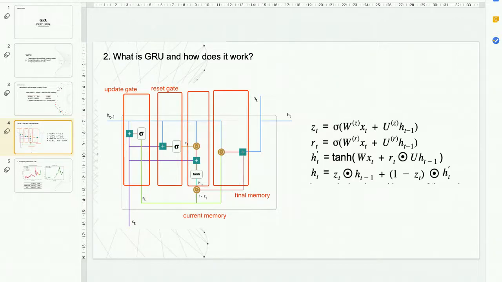And let's focus on the last formula. From the last formula, we can see that the gated recurrent unit is able to eliminate the vanishing gradient problem by making use of the update gate and the reset gate. For example, we can change the value of z here to 1, and thus we keep almost all the information from the previous state, and 1 minus 1 will be close to 0, and thus we don't keep any information of the current memory.